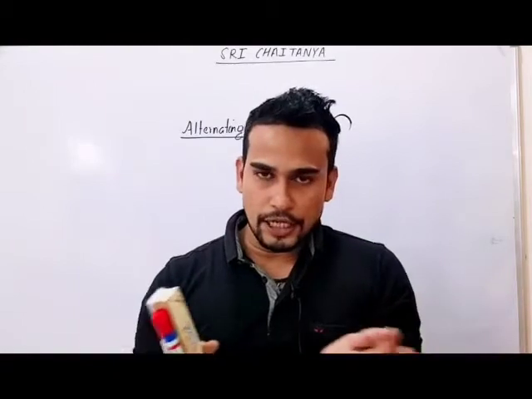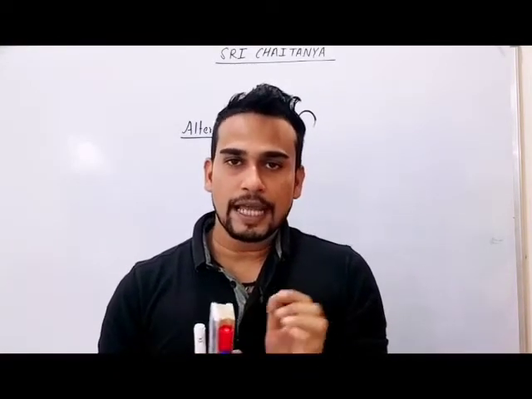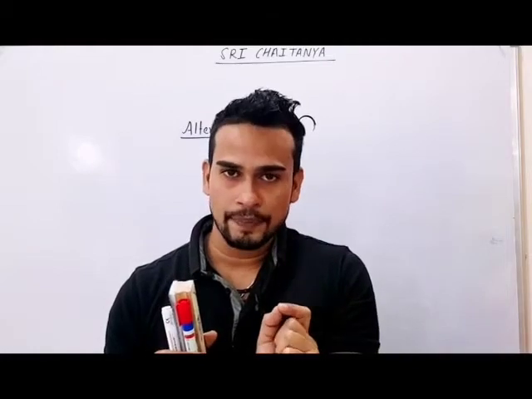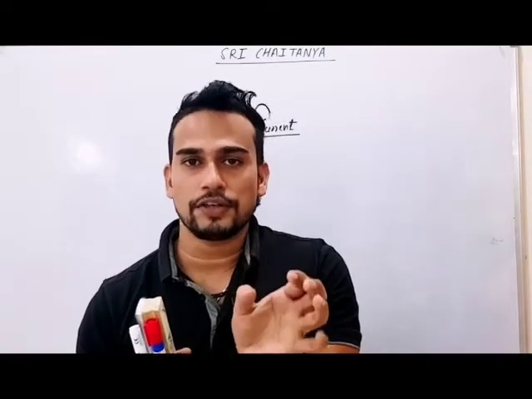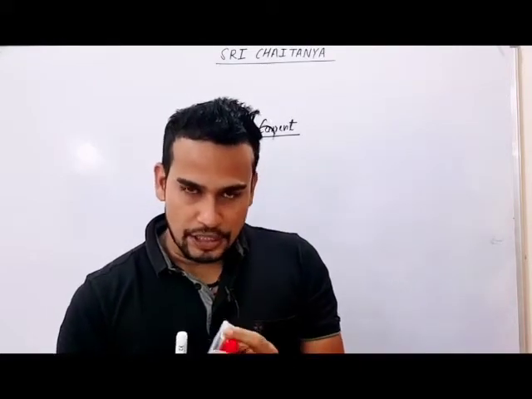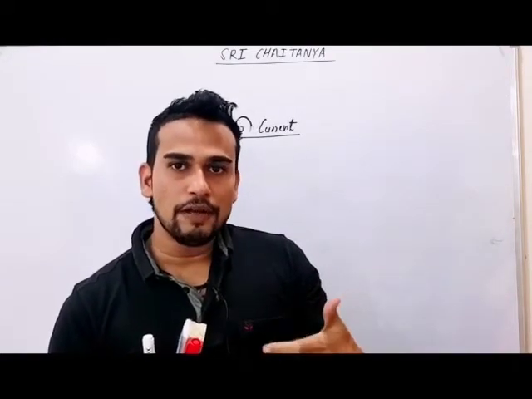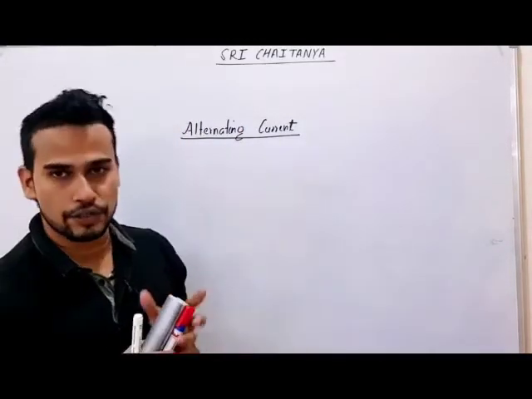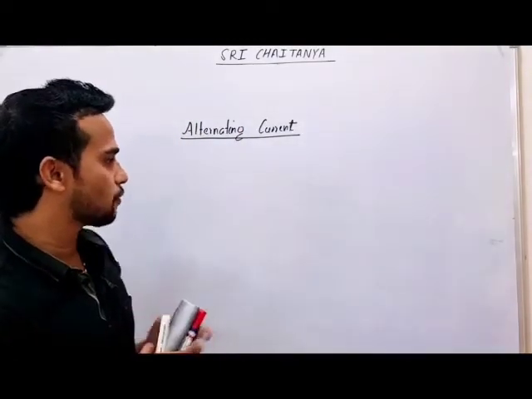Actually, till now you studied about current, but that current was direct current. In that situation, what was happening? Your direction of current was fixed. Your current was flowing only in a particular direction. But here what will happen? Direction of current will change. That's why the name is alternating current. So we will start slowly.